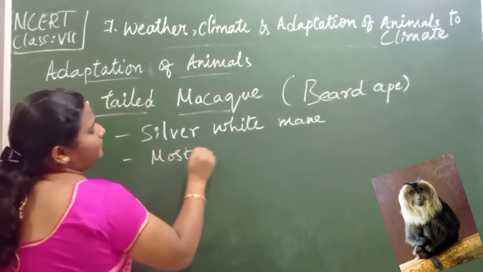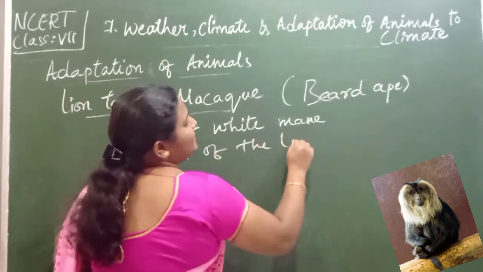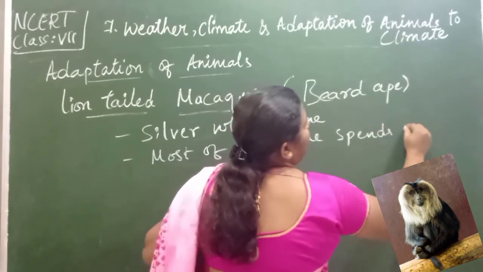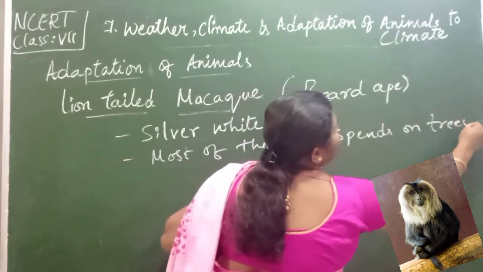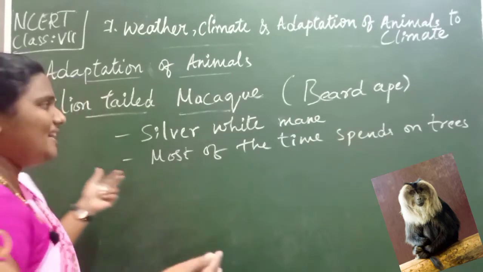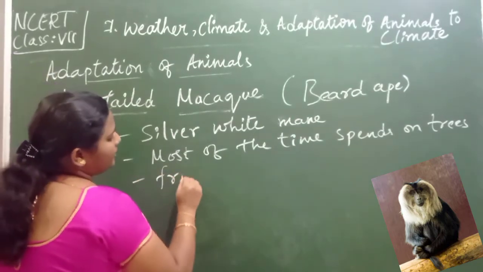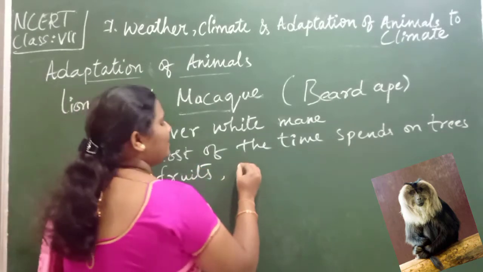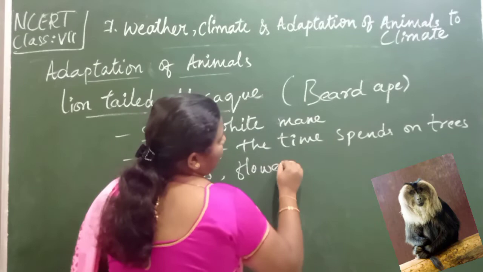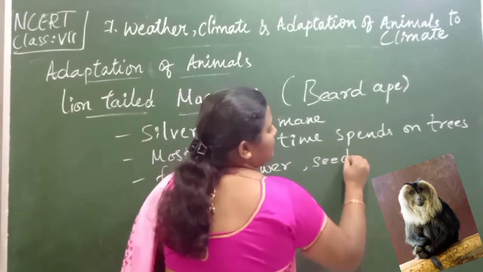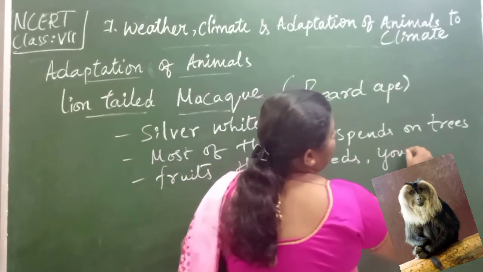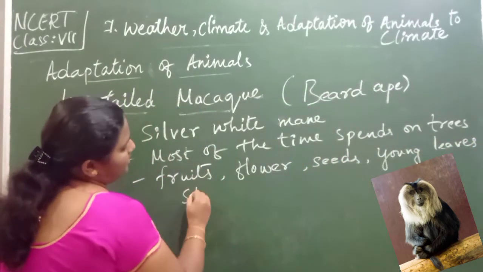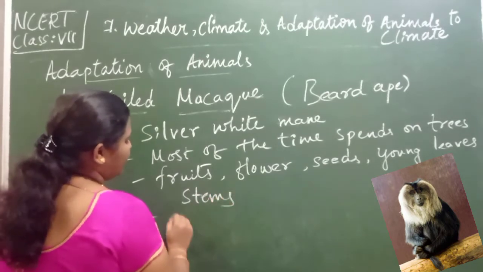Most of the time it spends on trees itself, children. You know what is the reason behind this? Because it is finding fruits easily. It can eat fruits which are present over there, and it can even eat flowers, seeds, young stems, young leaves, stems, isn't it?